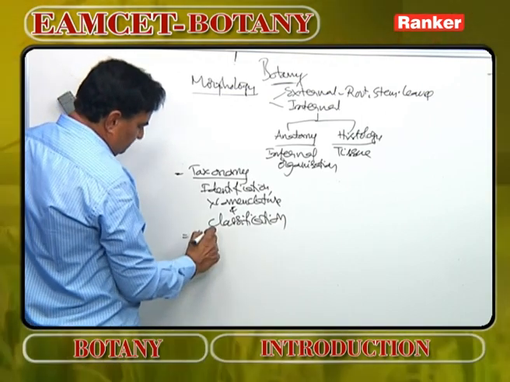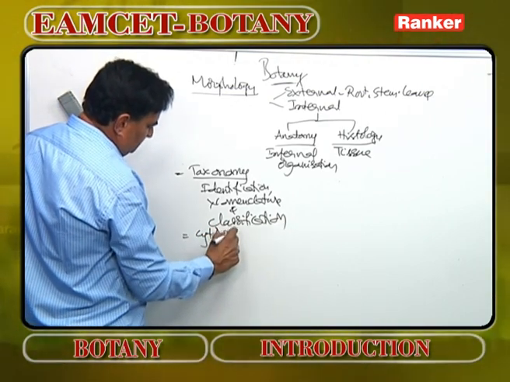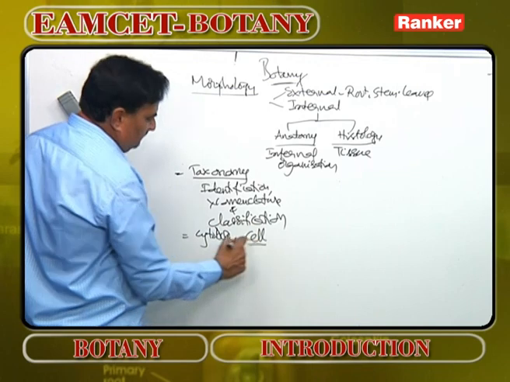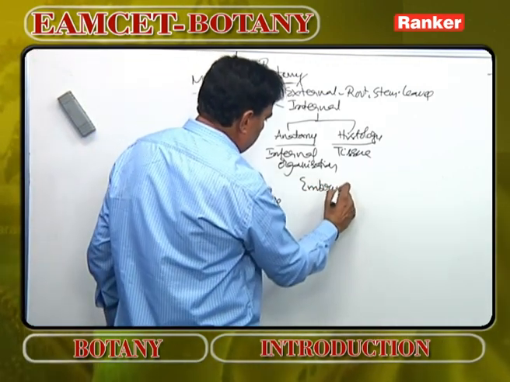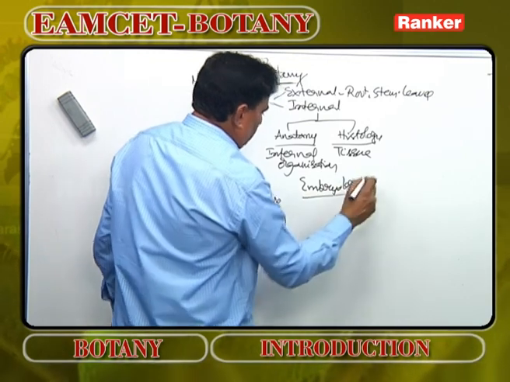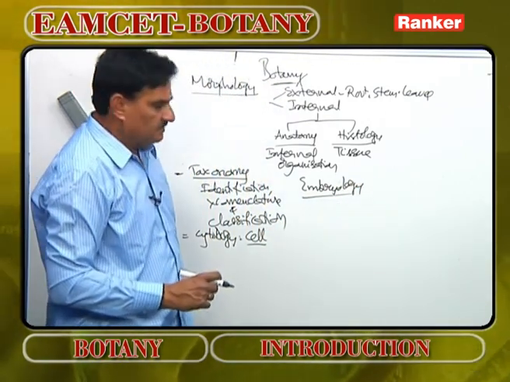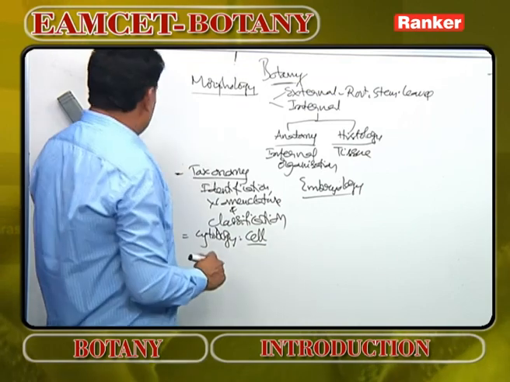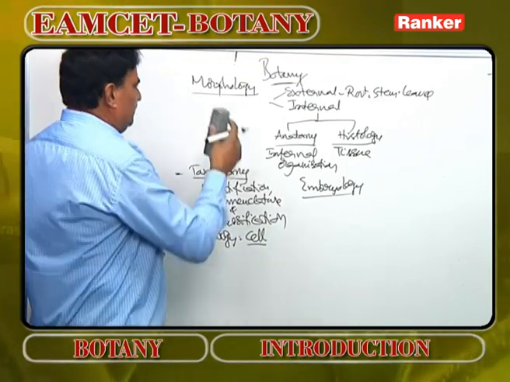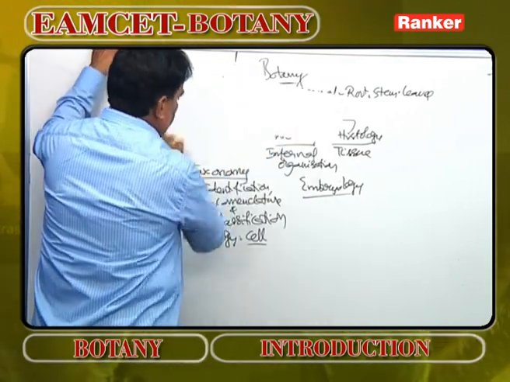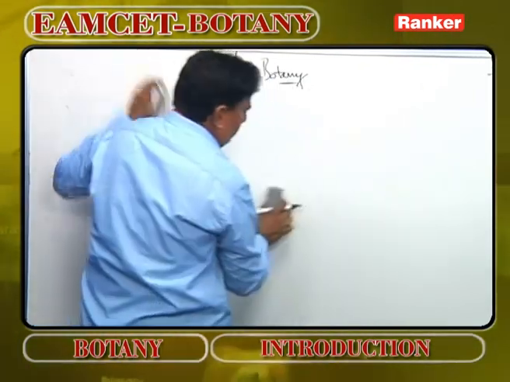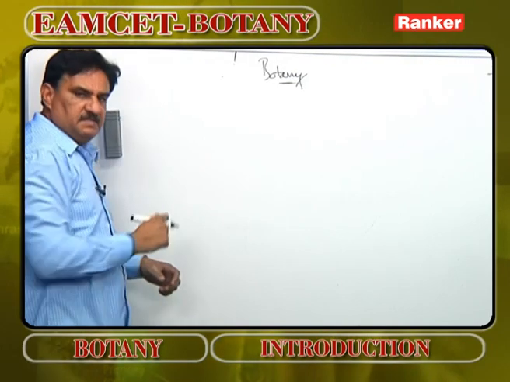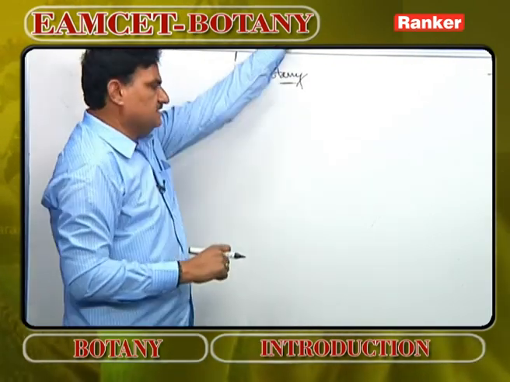And there are some branches like cytology. Cytology means study of each and every aspect about cell. Embryology: study of the development of pollen grain, development of embryo sac, development of zygote, zygote developing into embryo, and embryo giving rise to new plants, all comes under embryology. There are some branches like plant physiology. Plant physiology deals with various physiological aspects in plants.